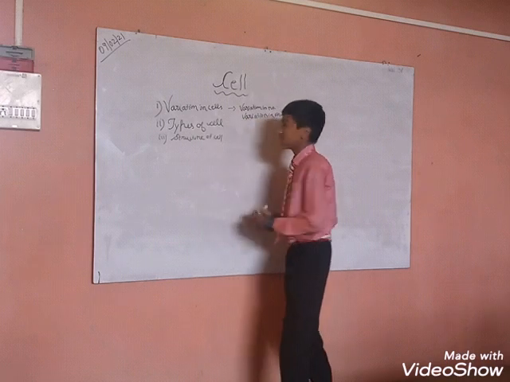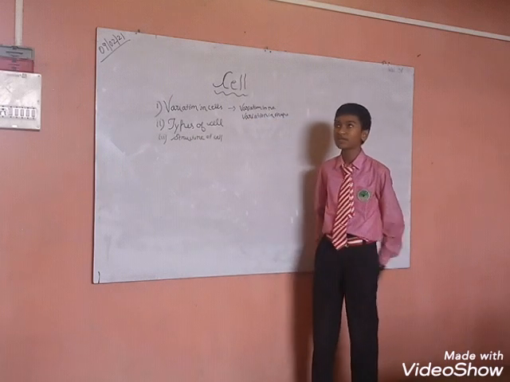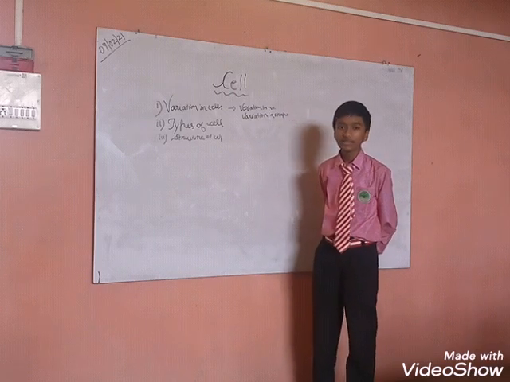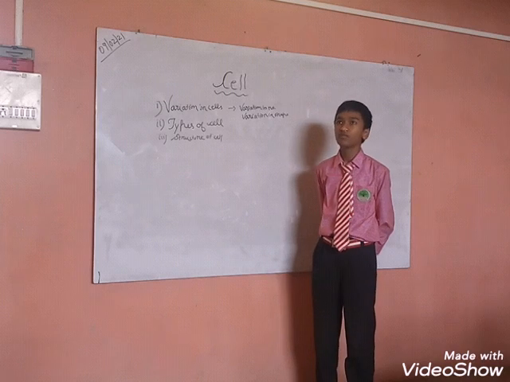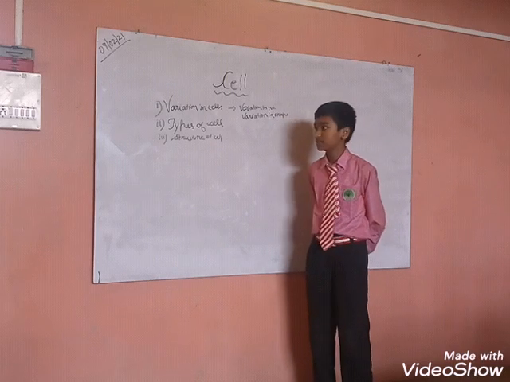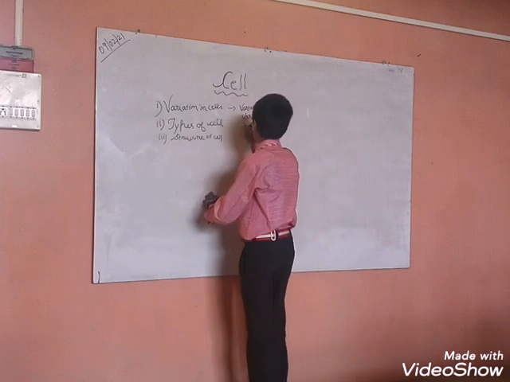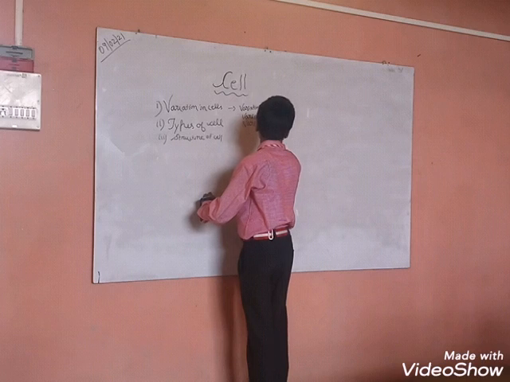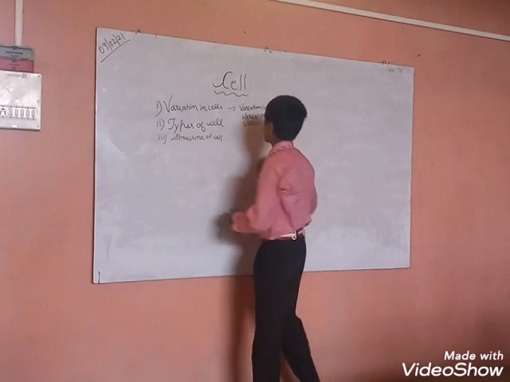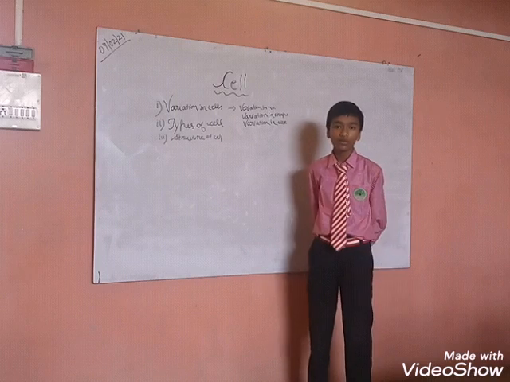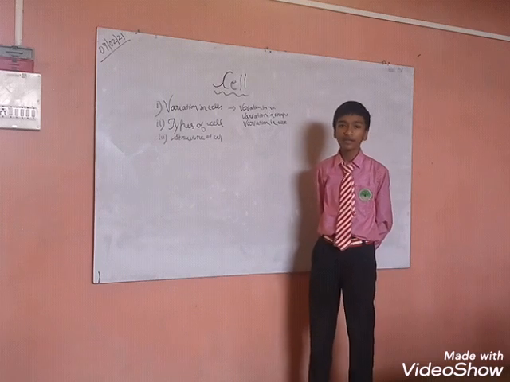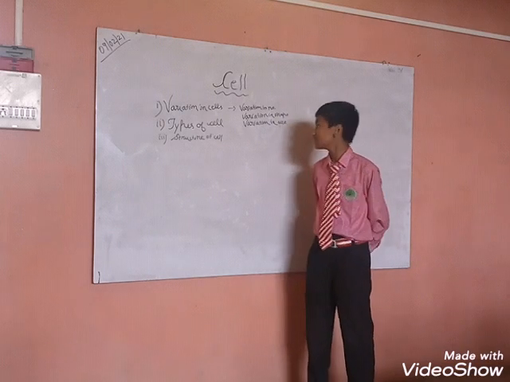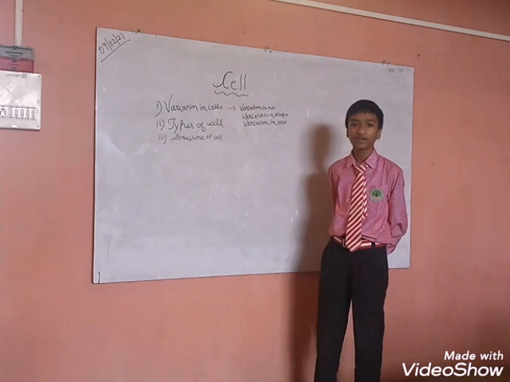The shape of a particular cell depends on the specific work it does. For example, the muscle cell is thin and long, so it helps in movement of the body through contraction and relaxation. Next we have the variation in size. Cells vary from some micrometers to a few centimeters. The smallest cells are bacteria, which are 0.1 to 0.5 micrometers, and the largest cell is the egg of an ostrich, that is 170 millimeters.